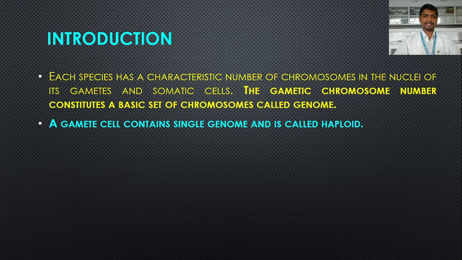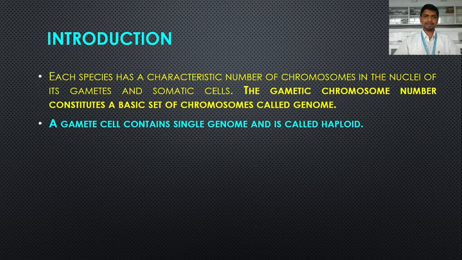A gametic cell contains a single set of chromosomes, a single basic set or a single genome, so it is called haploid. The somatic cell is diploid because it possesses two genomes. N refers to the basic set of chromosomes, and 2N means two basic sets of chromosomes are present in the somatic cell.